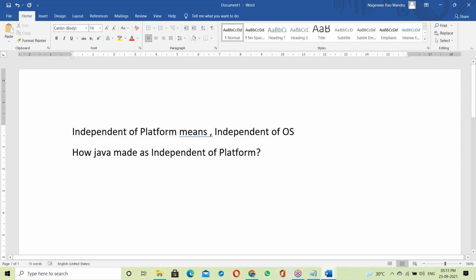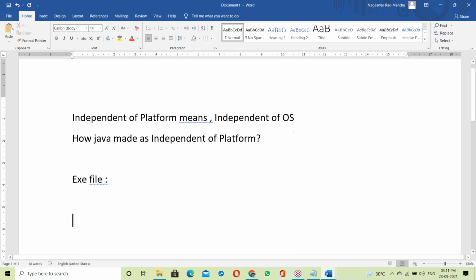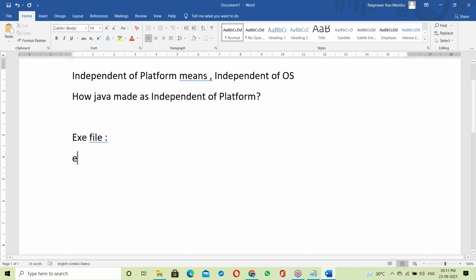Here is a question: suppose an exe file is prepared on the Windows platform.